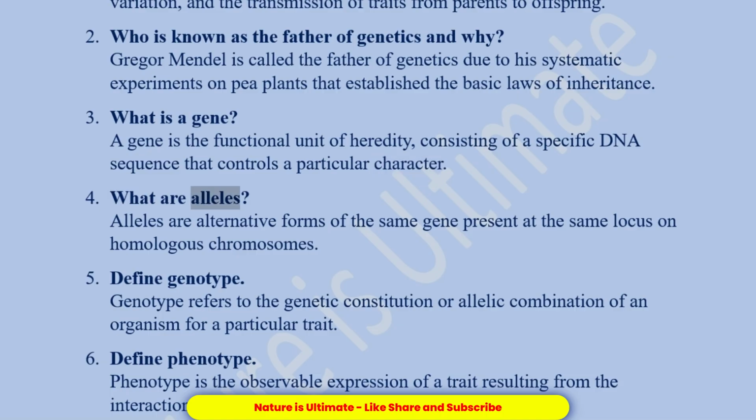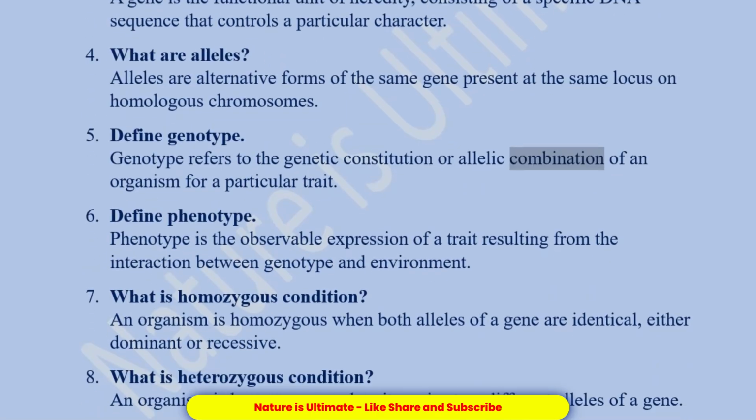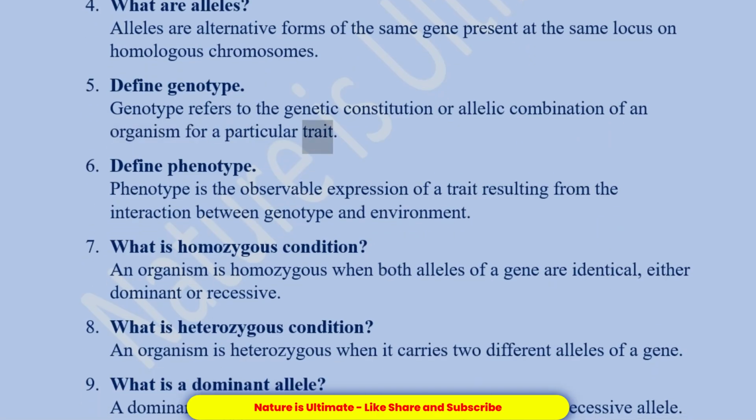What are alleles? Alleles are alternative forms of the same gene present at the same locus on homologous chromosomes. Define genotype. Genotype refers to the genetic constitution or allelic combination of an organism for a particular trait. Define phenotype. Phenotype is the observable expression of a trait resulting from the interaction between genotype and environment.